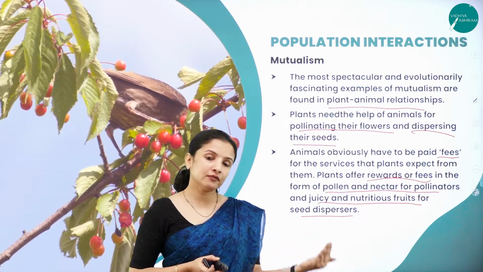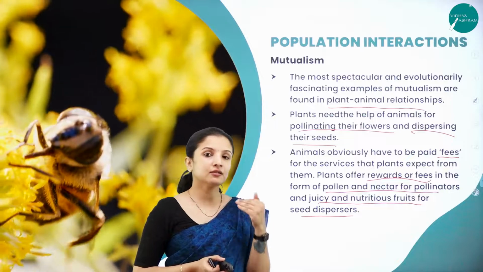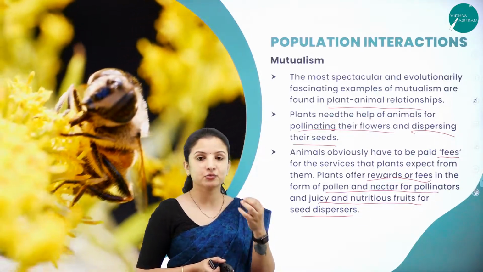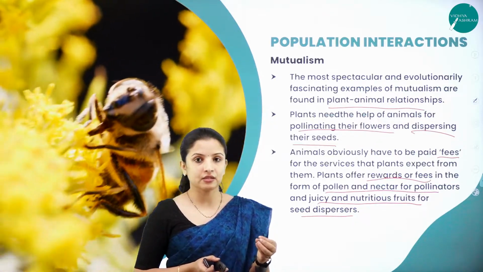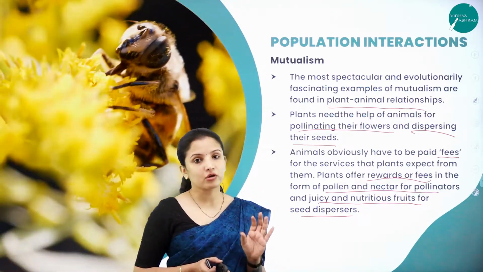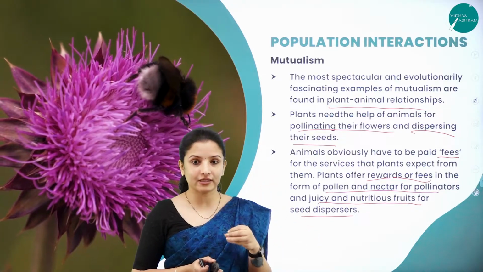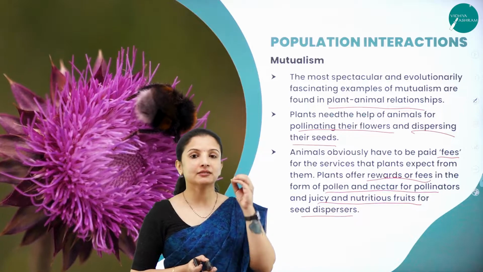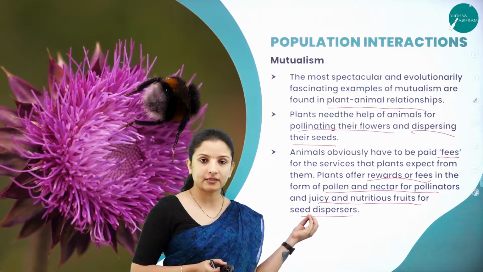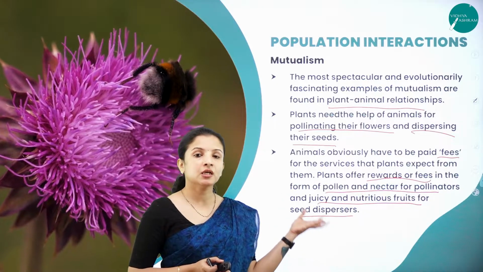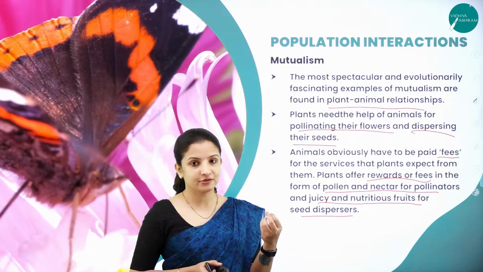They visit the flowers in order to feed on the nectar, and when they sit on the flower, the pollen grains which have come out of the anthers stick onto the body of the insects. When the insect visits another flower to feed on the nectar, these pollen grains get dusted onto the stigma of the female flower, and therefore pollination is completed. Then the fertilization process will get completed and the setting of seeds will occur.